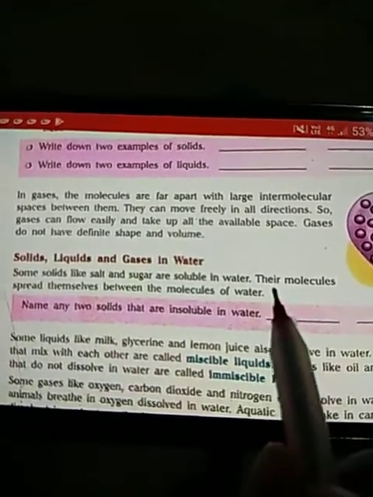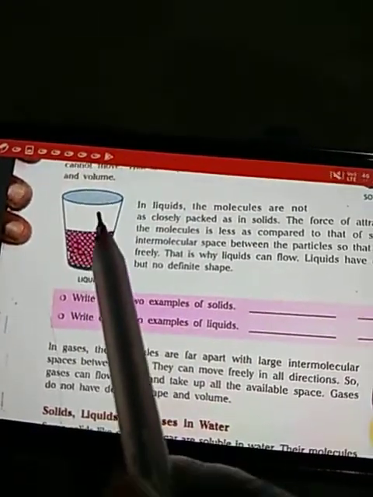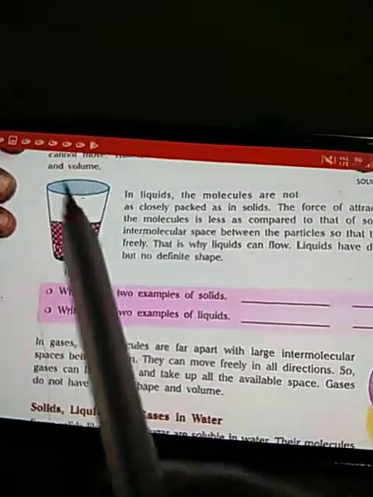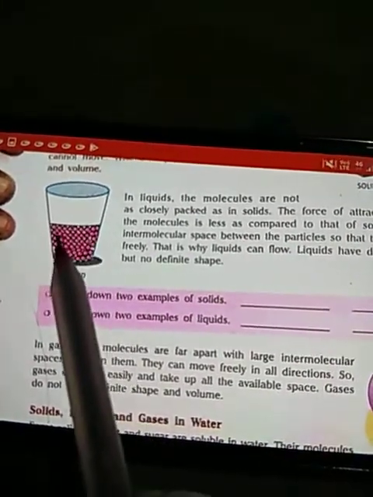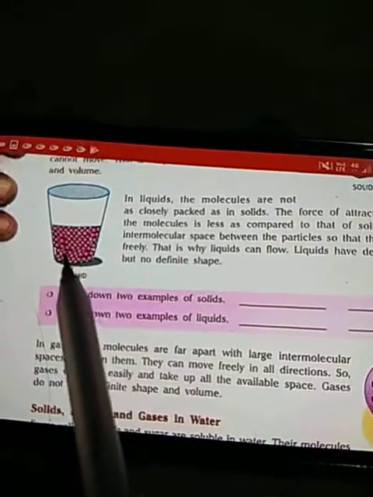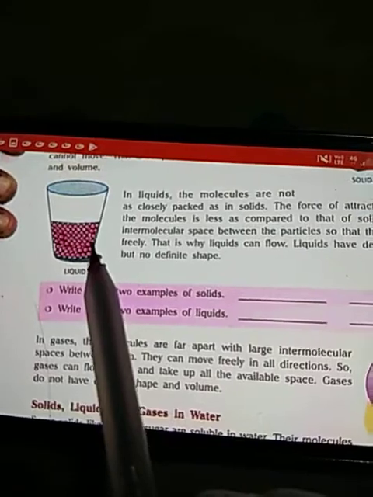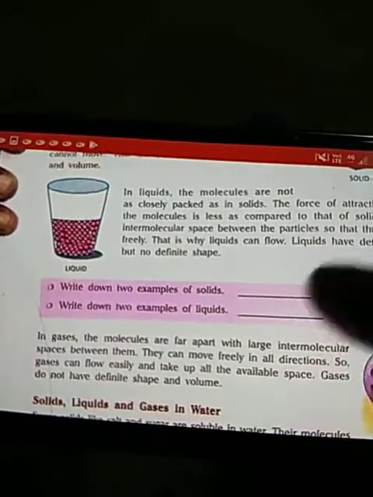Understood? Suppose this is water and sugar is added to this water, what happens? The molecules of sugar spread between the molecules of water. That's why they dissolve, they get mixed in the water.